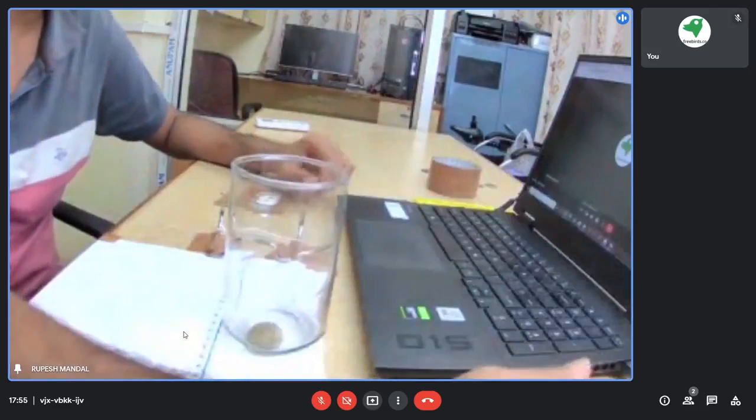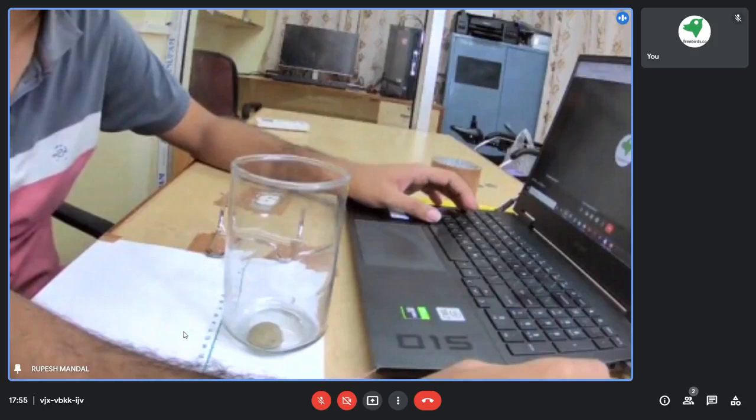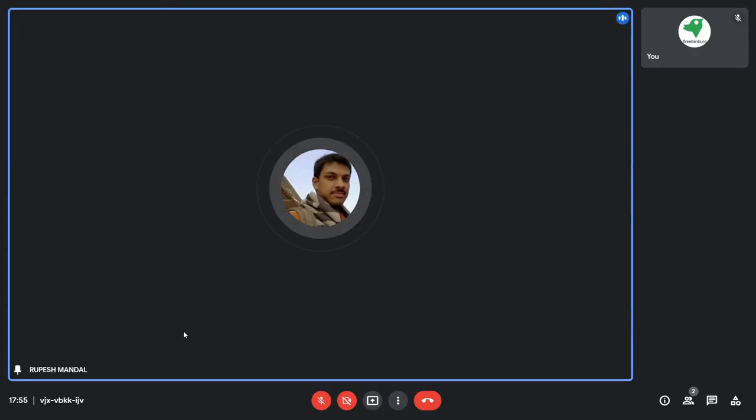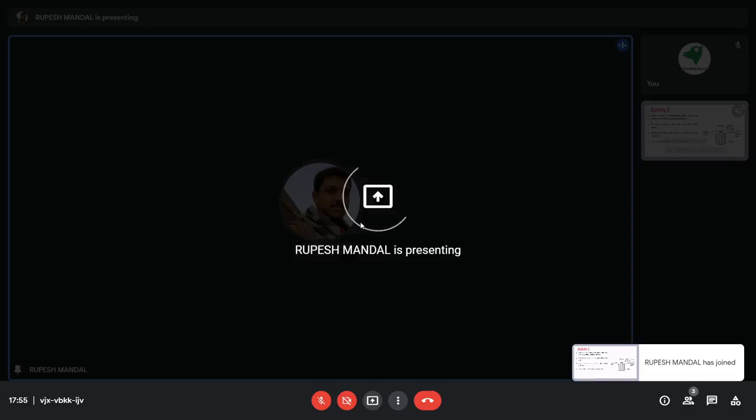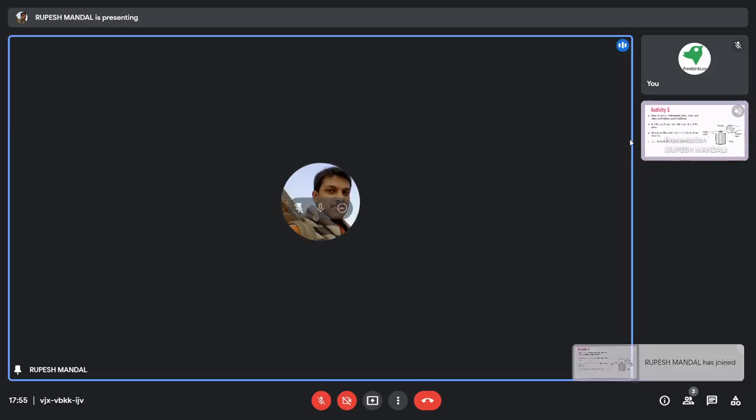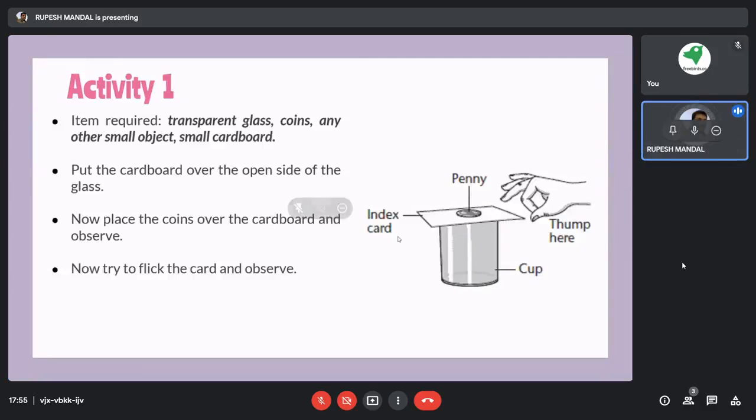So what is the principle behind this? This is basically happening because of inertia. Fine. So why is this happening? When we place this card on top of the glass and we also place the coin, in this position the coin is at rest and your card is at rest.